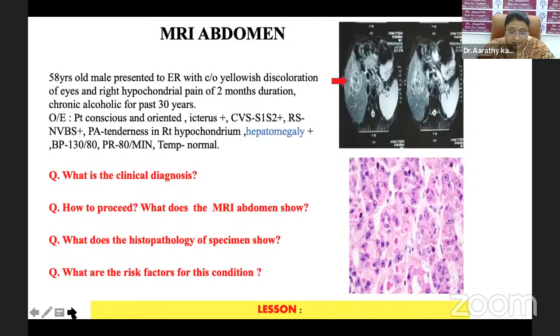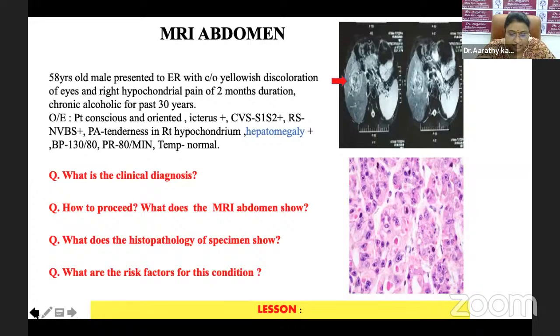Next, we had another interesting case, a 58-year-old male who presented to our emergency room with complaints of yellowish discoloration of the eyes and right hypochondrial pain of 2 months duration. The patient is a chronic alcoholic for the last 30 years. On examination, he was conscious, oriented, icterus was present. Per abdomen, there was tenderness in the right hypochondrium, and he had a hepatomegaly, which was very hard in consistency too. His BP was 130/90.